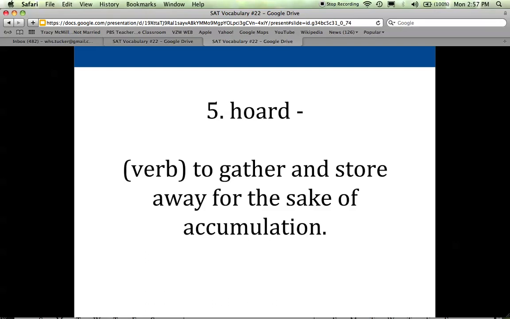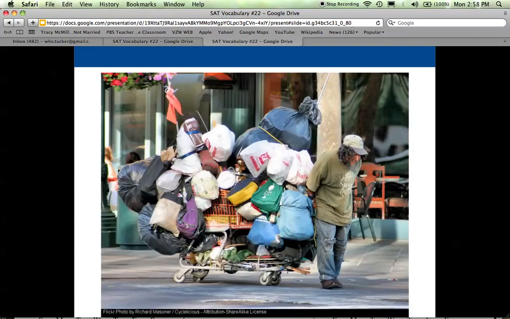So, squirrels will hoard nuts and things and store them away for the winter because they're trying to accumulate. They want an accumulation of food for the winter. My daughter learned this word very, very early, and she would accuse her younger brother of hoarding toys, which basically meant that he was taking lots and lots of toys that he didn't necessarily need or wasn't even playing with so he could use them later.